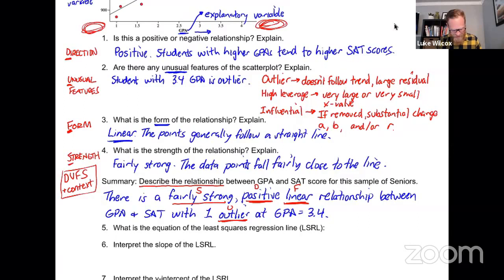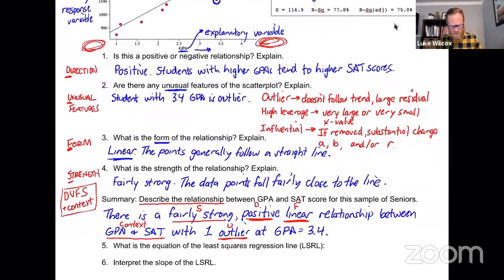And then context, well, that's actually right here, GPA and SAT. I've clearly indicated the two quantitative variables that we're describing the relationship between. So what I like about this sentence is it takes care of all four of those things in one nice, neat sentence. Describe the relationship. Okay, let's go ahead and move on to number 5.